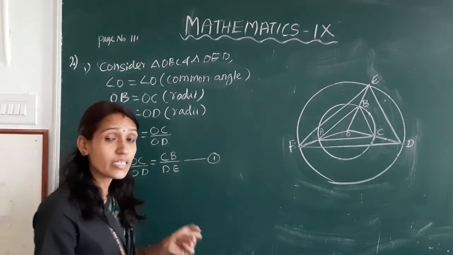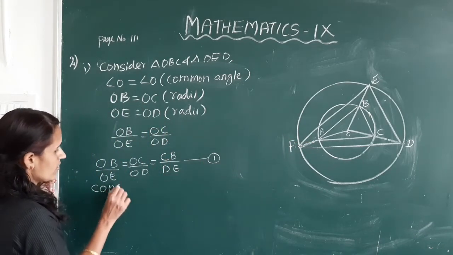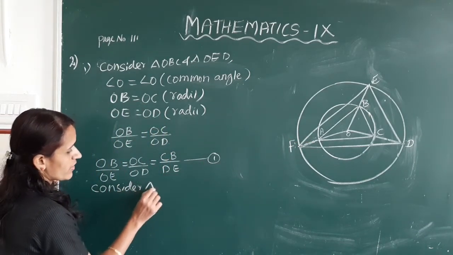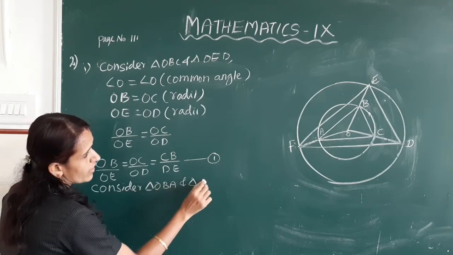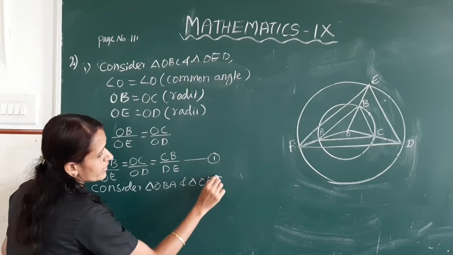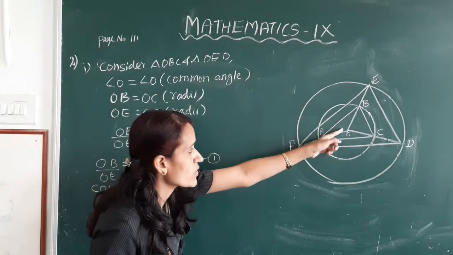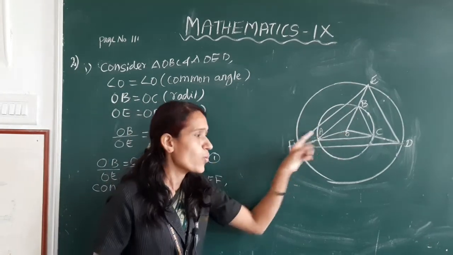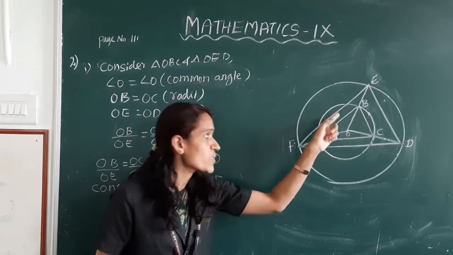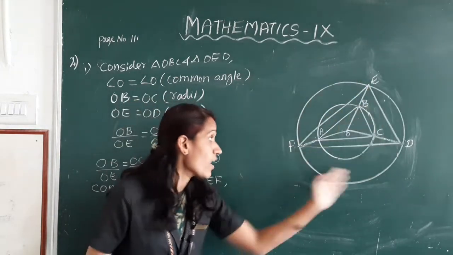In the same way, consider triangle OBA and triangle OEF. Angle O is common to these two triangles. OB and OA are radii of the small circle. OE and OF are radii of the large circle.